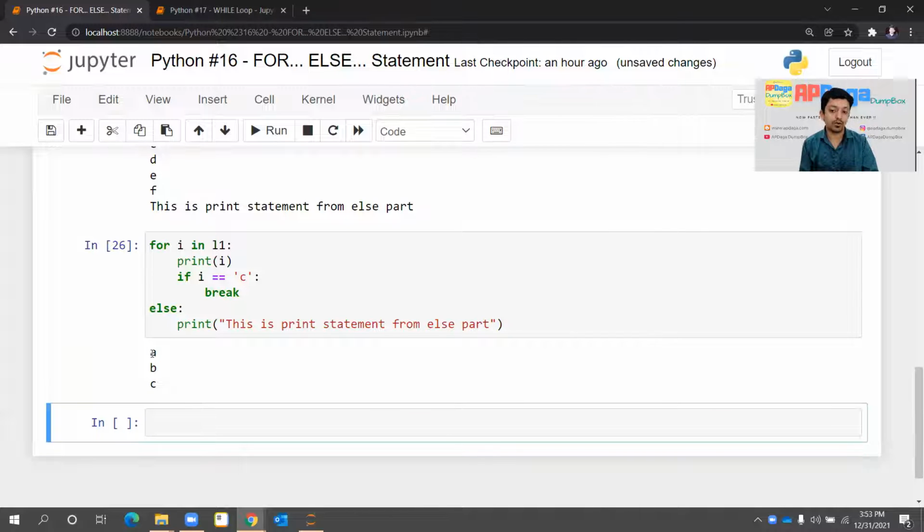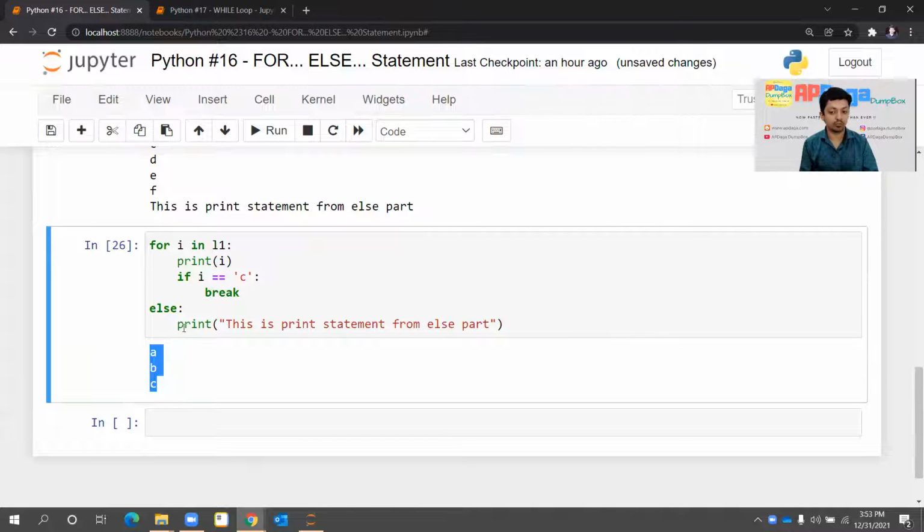It didn't print all the values from the for loop. That is completely fine, but it didn't execute this part also. Why? Because what the for loop does, it takes all the elements from L1 one by one. So the value of I will be like A, then B, then C, then D, then E, and then F. So when the value of I is A, it printed it, it checked this condition, it is false. So the break statement didn't get executed.